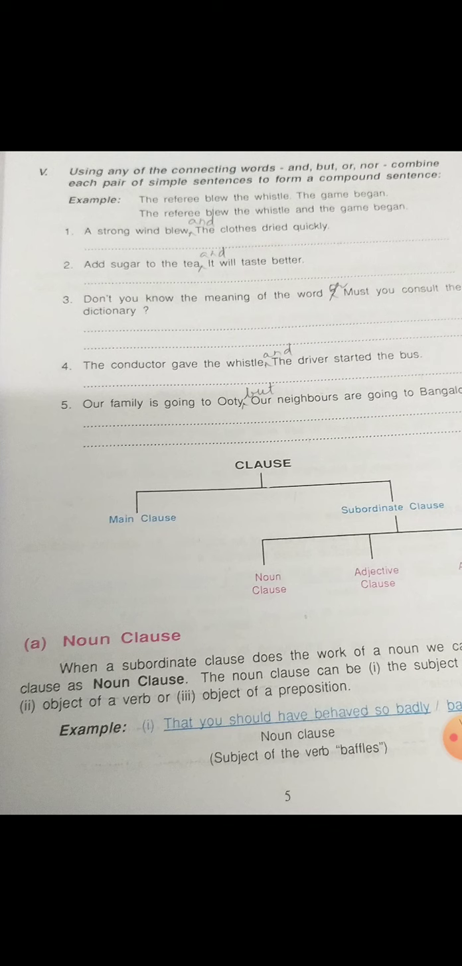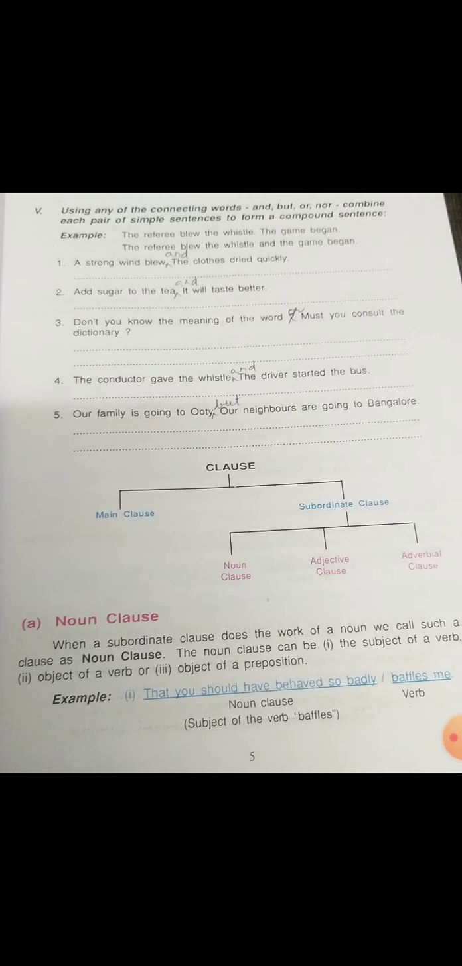Okay, so a strong wind blew and the clothes dried quickly. So compulsorily you have to take down and write. Since I have to write fully, I have just put an arrow mark and written the connecting word, but you have to write fully only. Add sugar to the tea, it will taste better. Add sugar to the tea and it will taste better. So it must be in a small letter while writing the answer. Don't you know the meaning of the word? Must you consult the dictionary? So don't you know the meaning of the word, or must you consult the dictionary. You can also write must you, or you must, consult the dictionary. So here or is a connecting word.